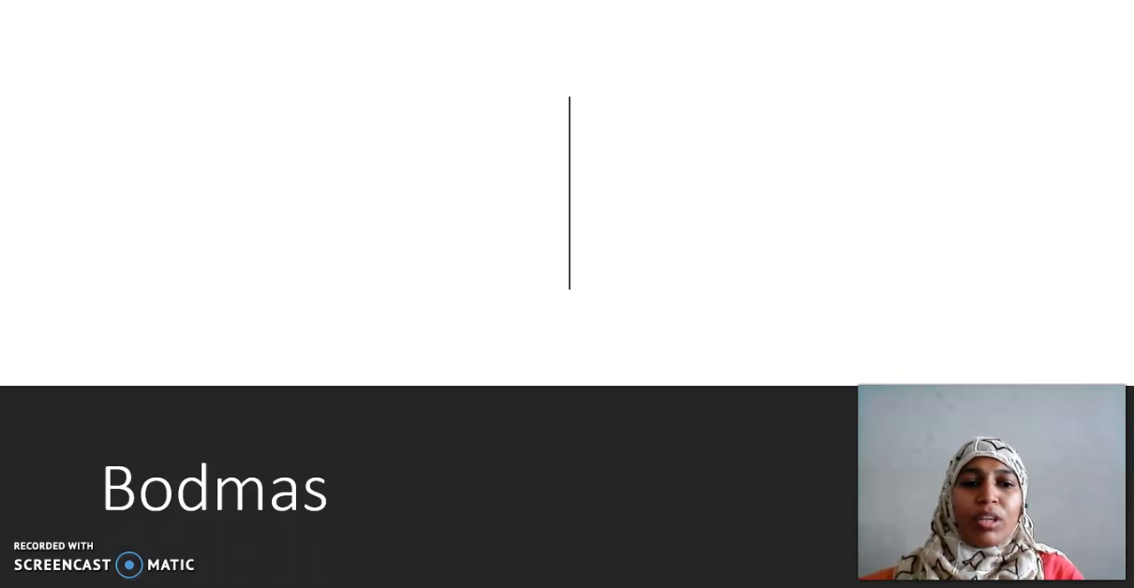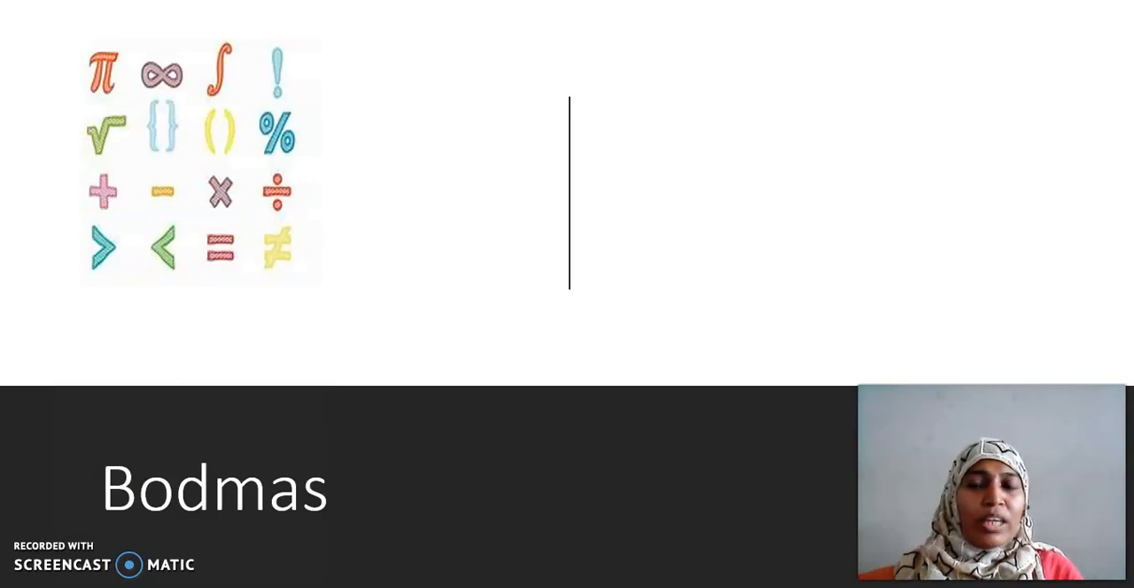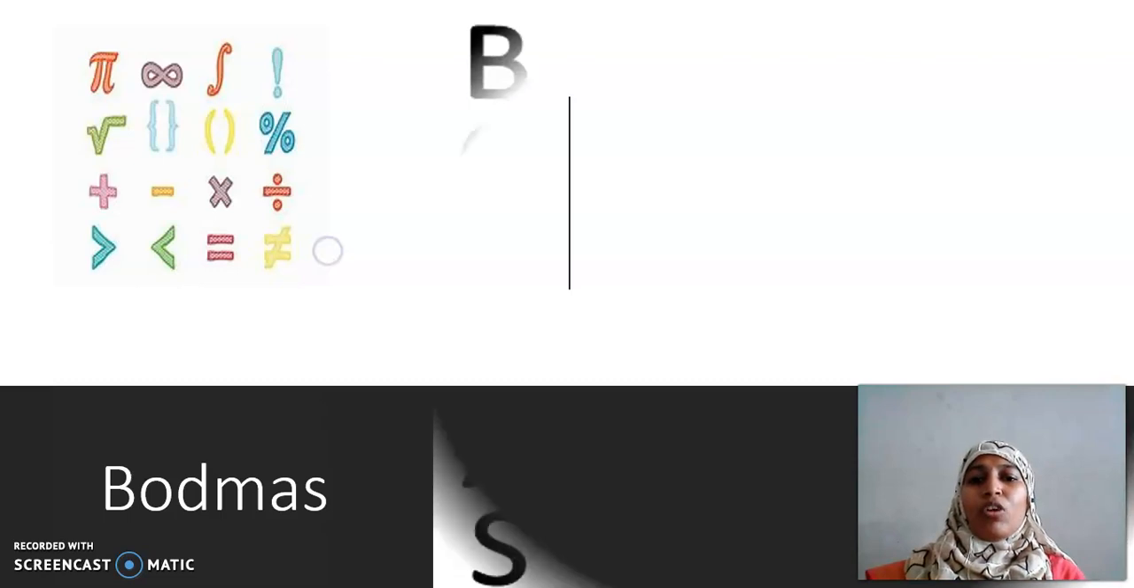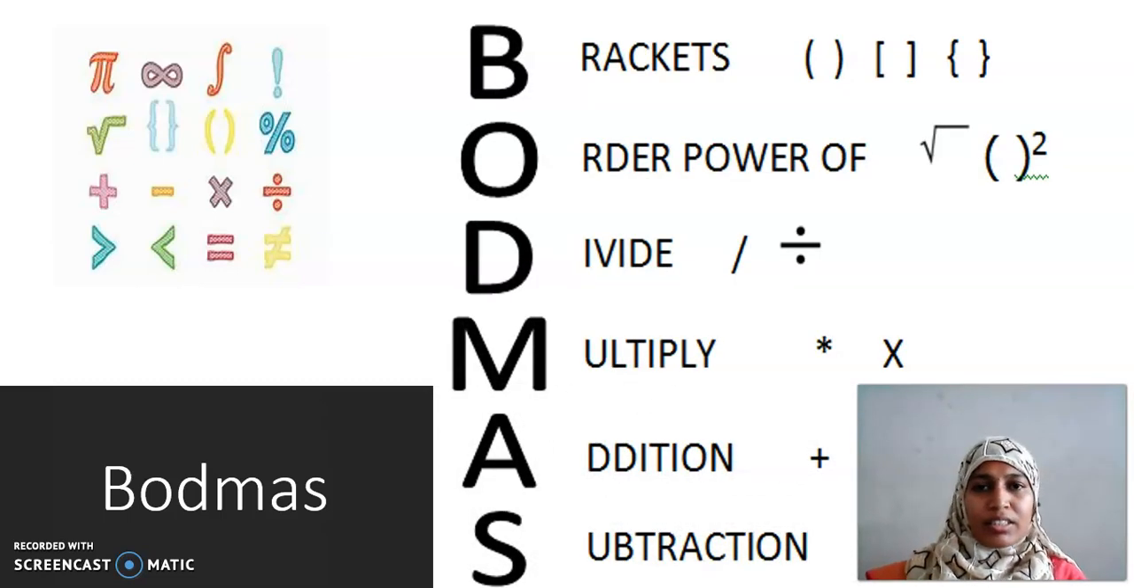I believe you are familiar with this word, but let us have a recap. What is BODMAS? BODMAS is nothing but the hierarchy we give for all these mathematical operations. You are familiar with only a few operations that I have shown you. We have more operations than we know. Now the order here it is. B stands for brackets. We do have different types of brackets.